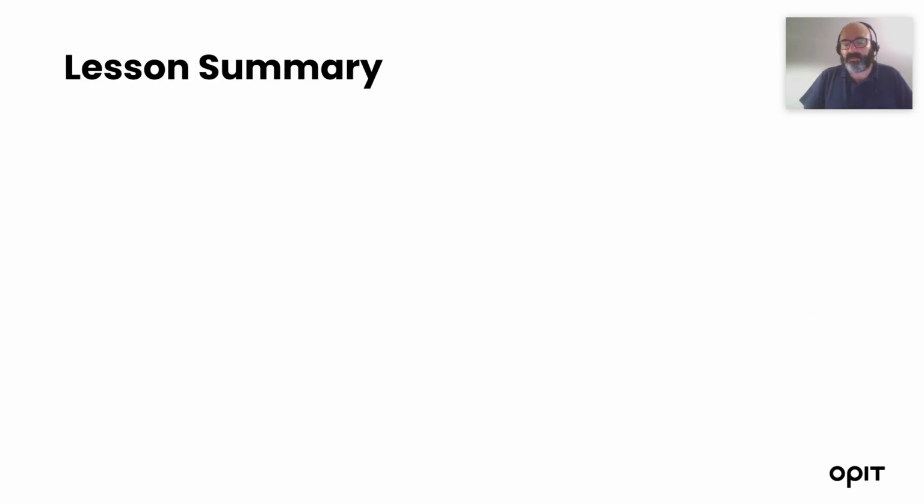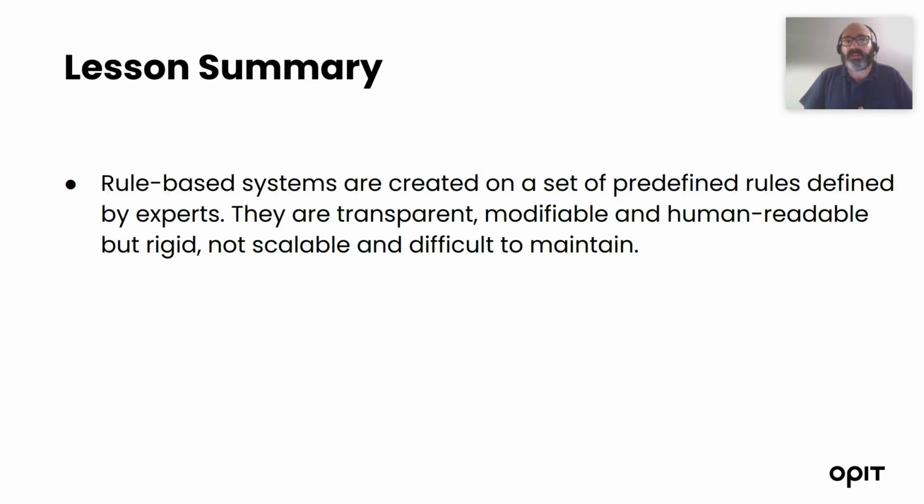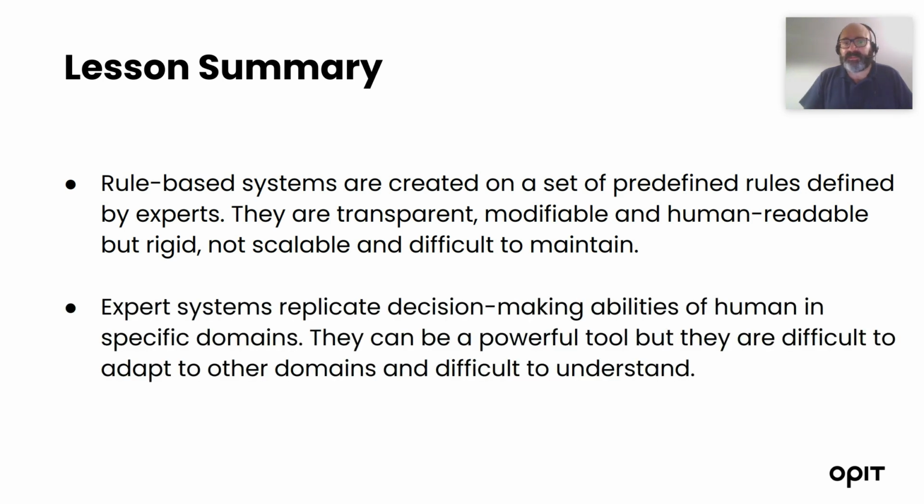So, in summary, what have we learned today? We have learned that rule-based systems are created on a set of predefined rules defined by experts. They are transparent, modifiable, and human-readable, but they are rigid, not scalable, and difficult to maintain. Expert systems instead replicate the decision-making ability of humans in specific domains. They can be a powerful tool, but they are difficult to adapt to other domains and difficult to understand.